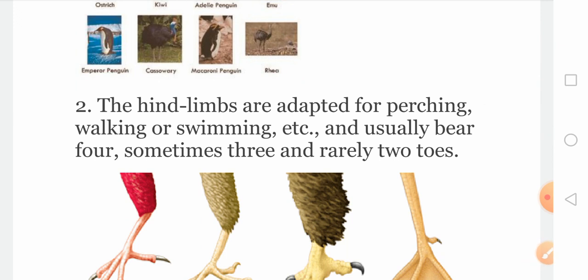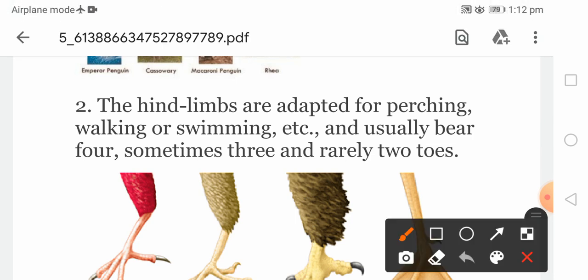So as I already explained, when we look at the different parts of the birds, the hind limbs of the birds are adapted for different functions. So they are adapted for perching. Now try to understand what is meant by perching. Perching means the two hind limbs of the birds are useful to make a balance on a twig or on the branches of a tree. That is known as the perching feet.